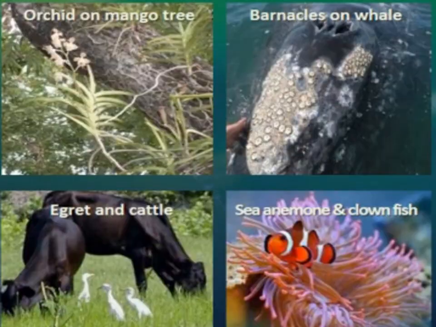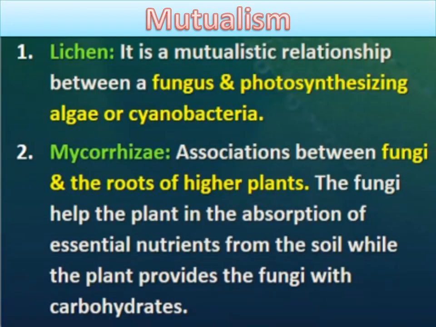Next type of interaction is mutualism, and we have already discussed that in mutualism, both interacting organisms get benefit from each other. Here are some examples of mutualism. First is lichen, and lichen, you know, is an association of algae and fungi.